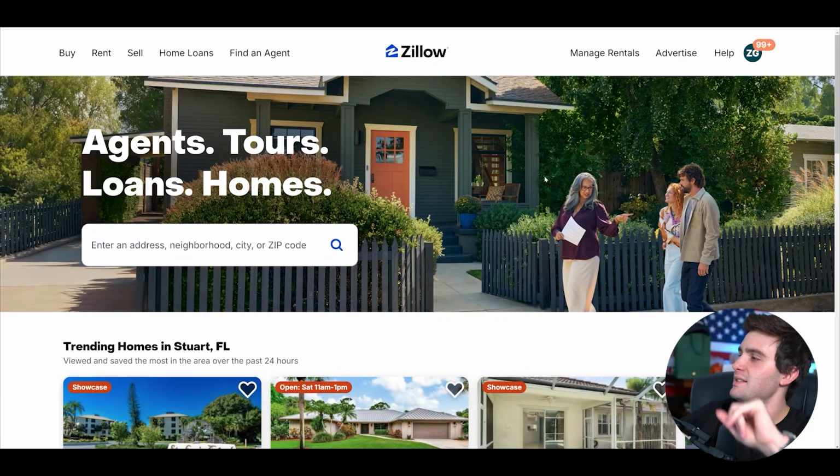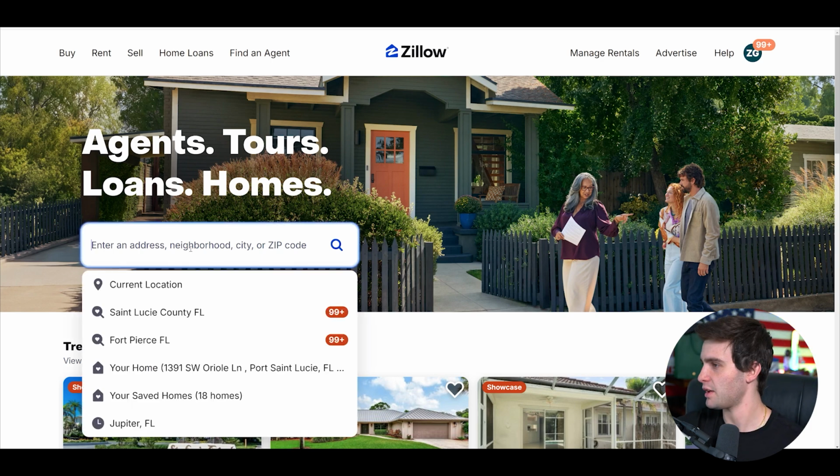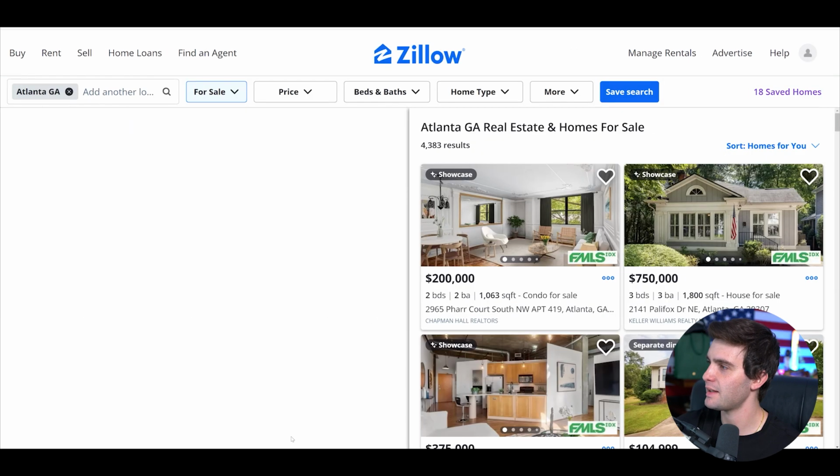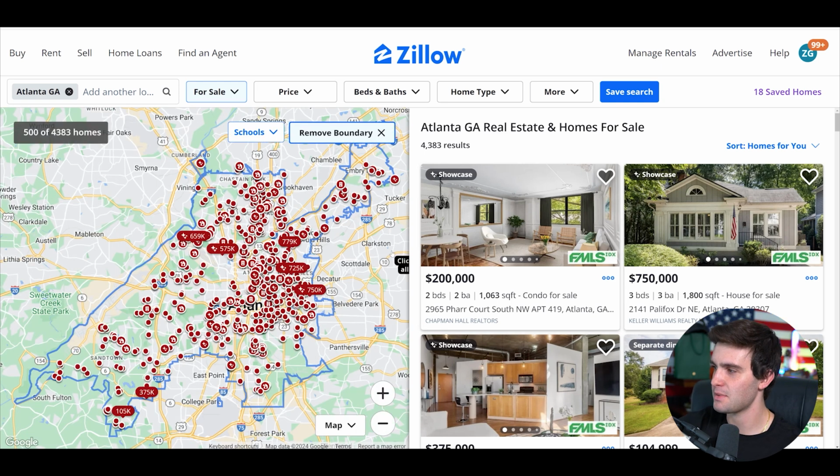So we are inside Zillow, and this is such a powerful tool, guys. What you want to do is just choose your market. Now, I'm just going to randomly say you're virtually wholesaling. So let's choose a good wholesaling market for us virtually, and let's pick Atlanta, Georgia. Now, I'd rather do like Cobb County, Fulton County, all these things, but specifically, let's just do Atlanta for now.